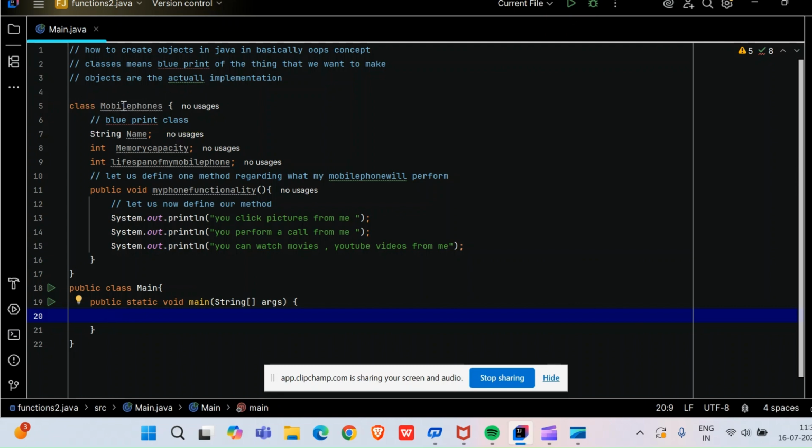You are thinking that you will study very hard in your college days. This is your blueprint, right? And the main class is like the execution. The moment you have started studying is like the first step. The moment you have started studying is like giving the main function to the Java program. So without the main function you cannot run your Java program. This is what I want to tell you.